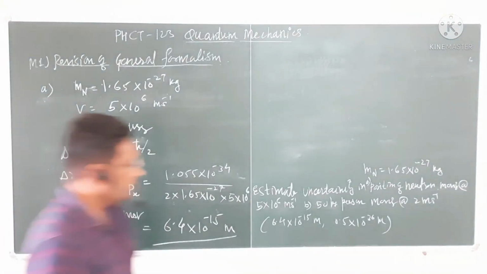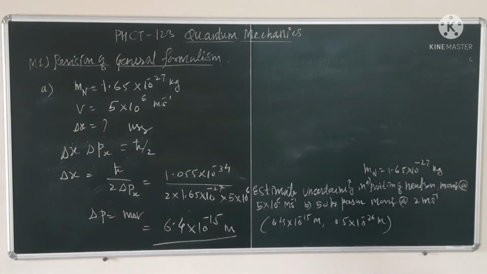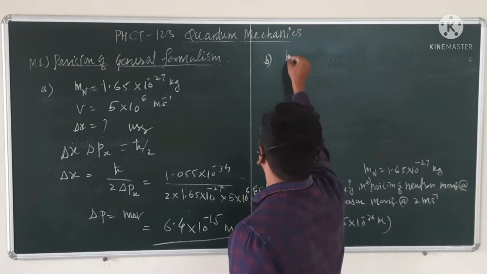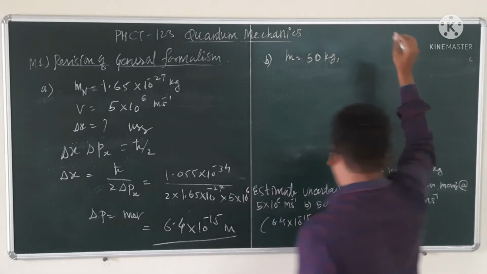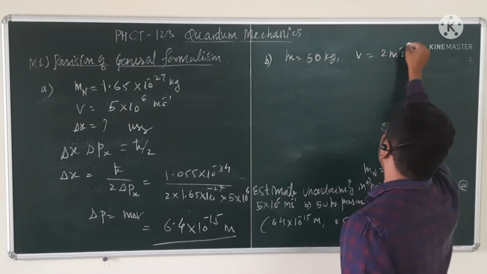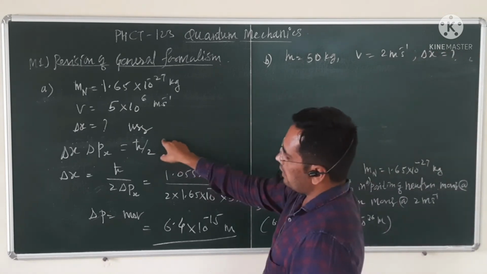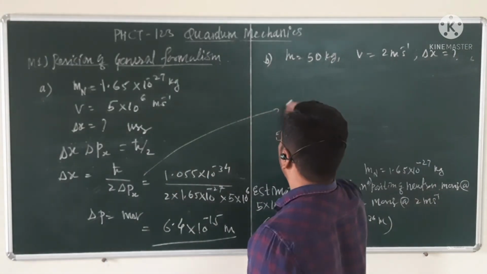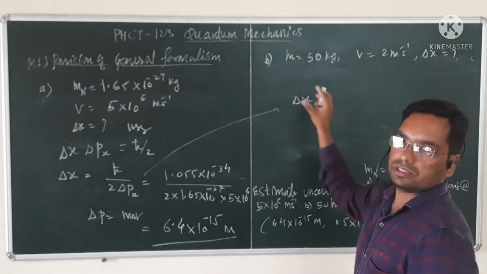Now the next part is a 50 kg person moving at 2 meter per second speed. In part B, the given quantities: mass is 50 kg and its velocity is 2 meter per second. Again we have to find delta x using similar equations. I will write directly, you can write all those steps using the uncertainty principle.